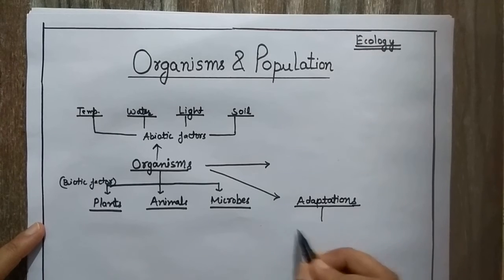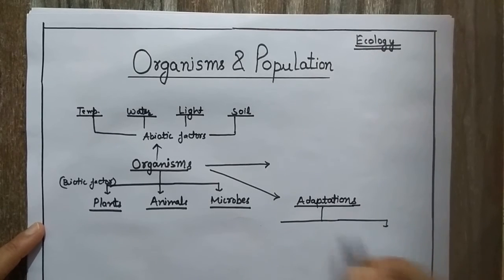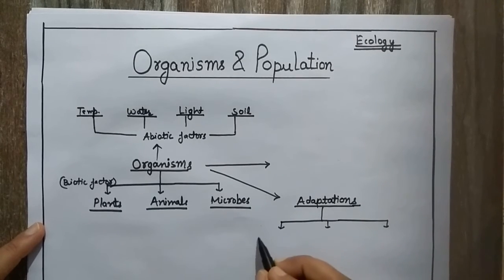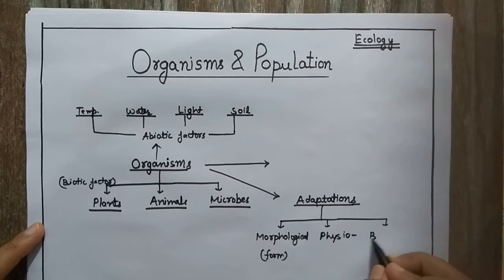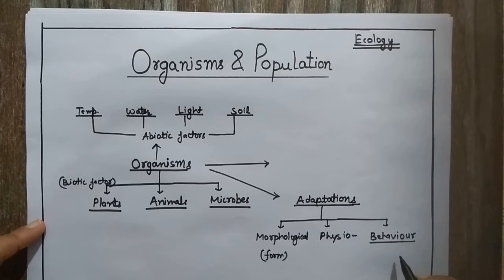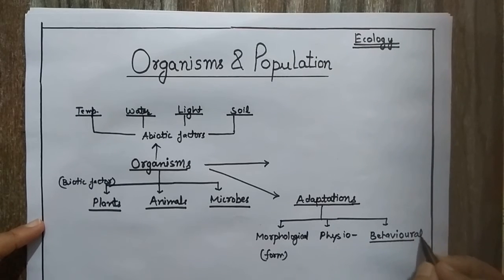And these adaptations may occur in the form of the organism, then they are known as morphological adaptation. And if they are present in the form of physiology, then the adaptations are termed as physiological adaptation. And if the adaptations occur in the behavior of the organism, like they use different times of day to acquire food, like the nocturnals, so it is the behavioral kind of adaptation.